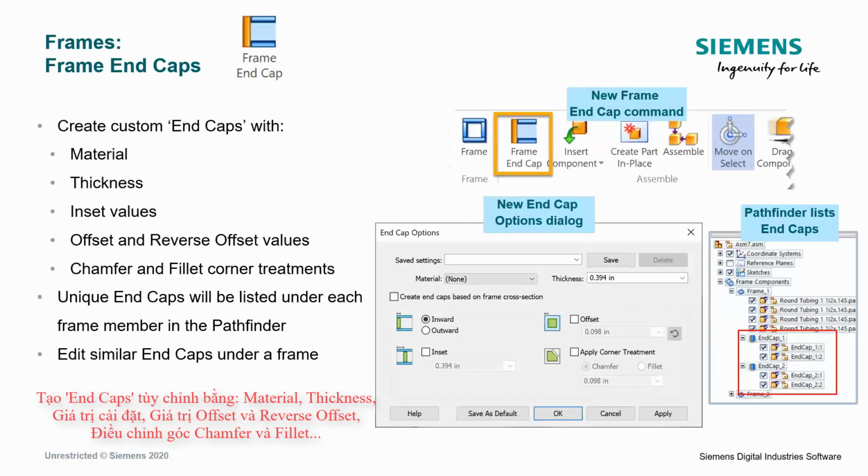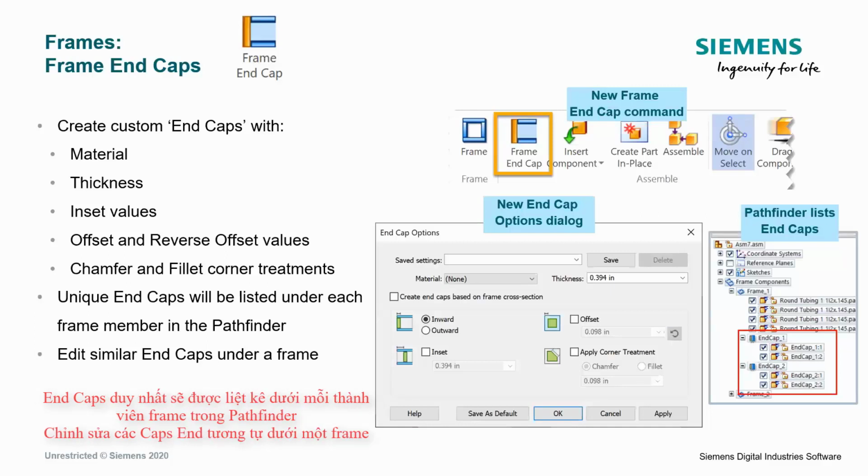The second area we're going to talk a little bit about in terms of frame enhancements is the ability to have end caps automatically added to your frame structure. You'll see here there are options for setting what your materials are, and then also how we create the end caps. My favorite, which I'll show you in the demonstration, is just utilizing the cross-section of the frame that the end cap's going to go on.